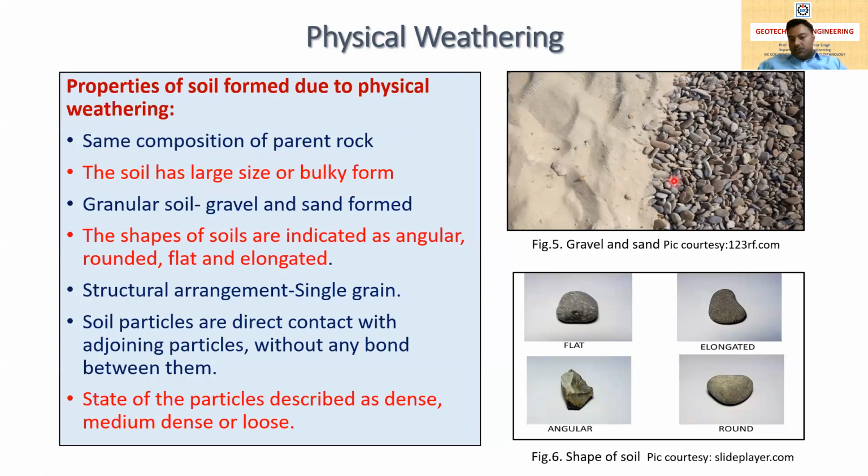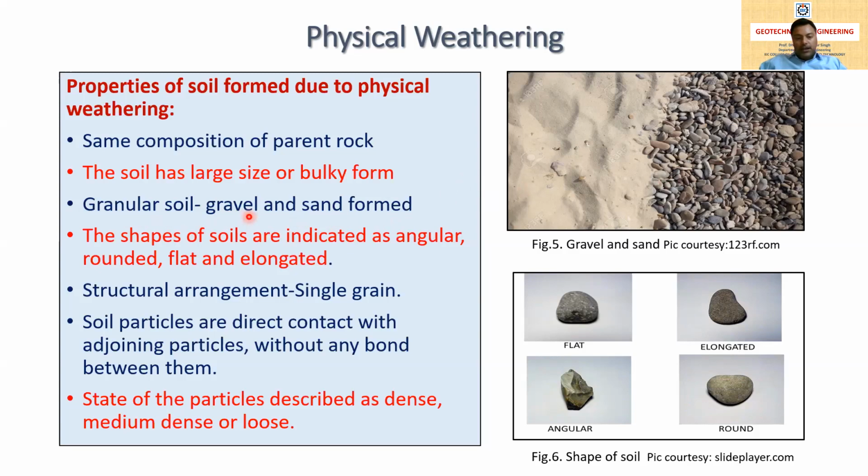You can see in this picture there is gravel and sand. This soil formed from weathering has a large size, and it is also called the bulky form. Generally granular soil, or gravel and sand, is formed due to physical weathering. This is a very important thing, that gravel and sand form due to physical weathering. Generally gravel and sand are a type of soil. We will study it in detail in further classes.